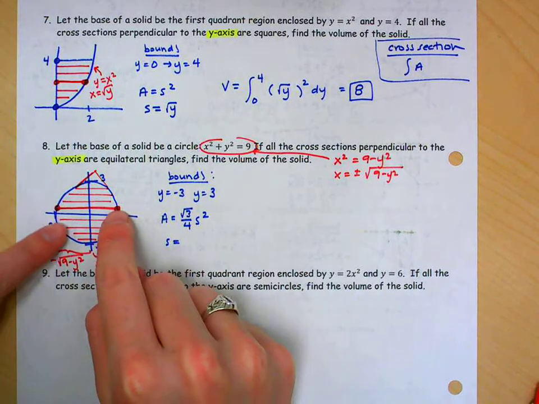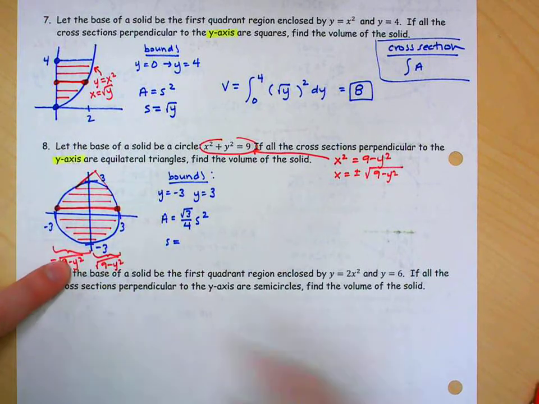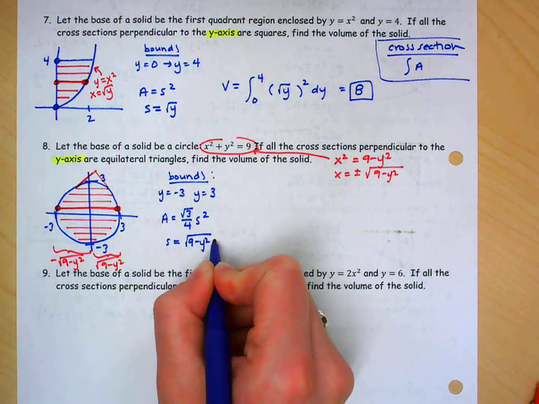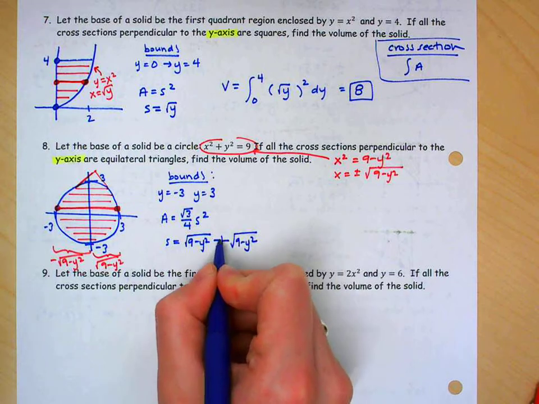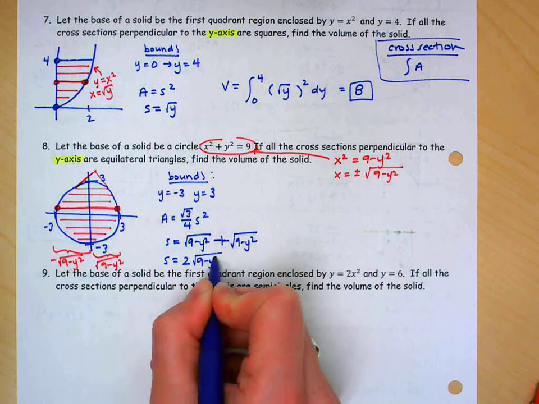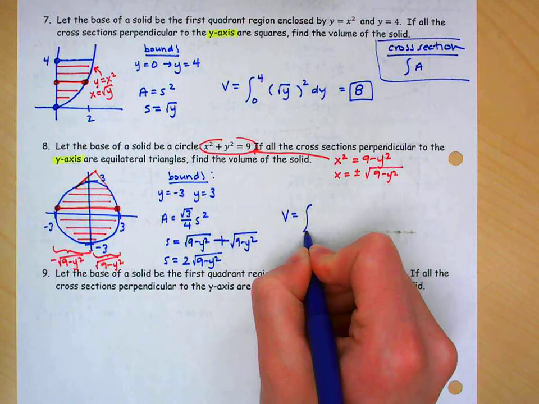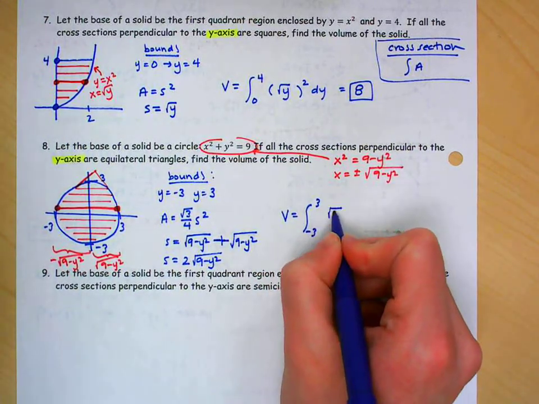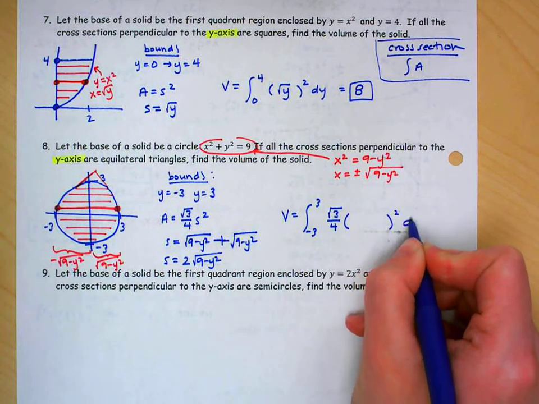So remember, the s is the distance from here to here. Well, this side is represented by this. This side is represented by this. So s is the square root of 9 minus y squared minus a negative square root of 9 minus y squared. Well, that's really the same thing as adding them together. So s is 2 times the square root of 9 minus y squared. So now I can set up my integral for volume by cross sections. I'm going from -3 until 3. My formula for area is square root of 3 over 4 side squared dy.